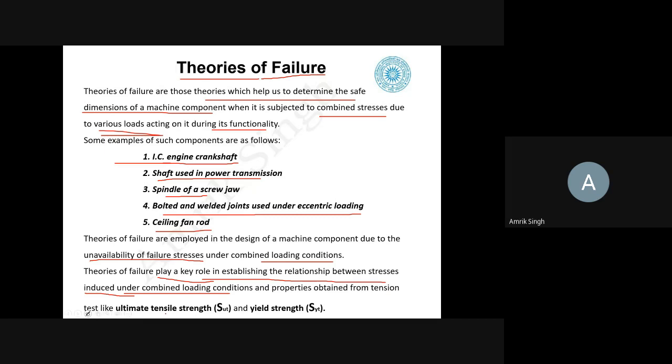So ultimate tensile strength, that is S ultimate, or sometimes we also use the symbol sigma ut. Similarly, for the case of the yield strength, we use the symbol SYT, or it may be sigma YT.